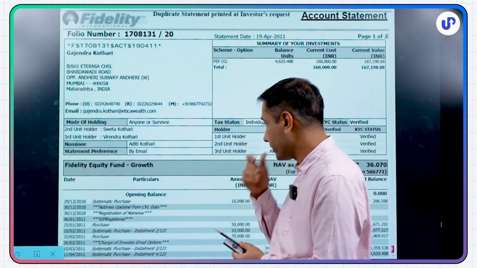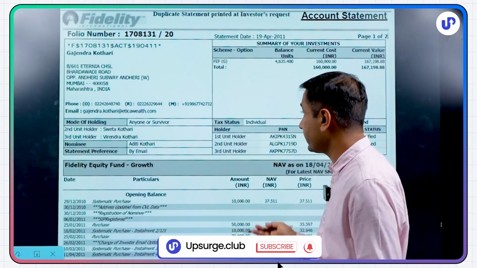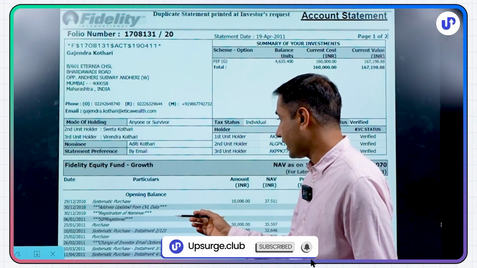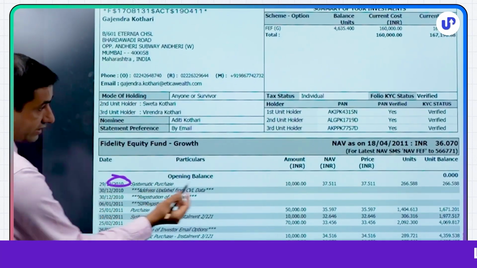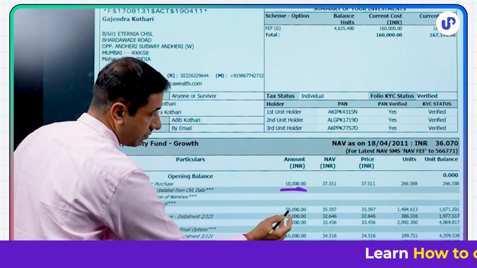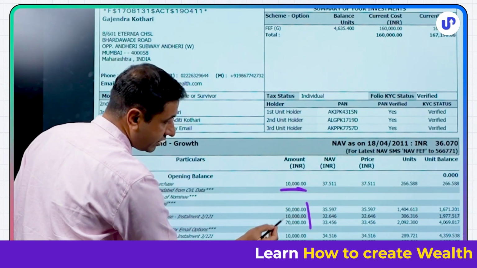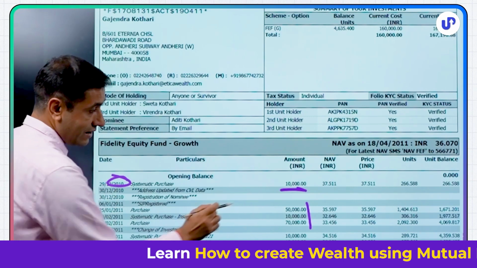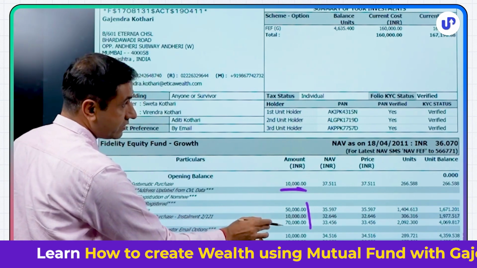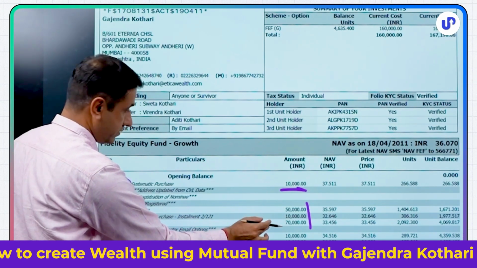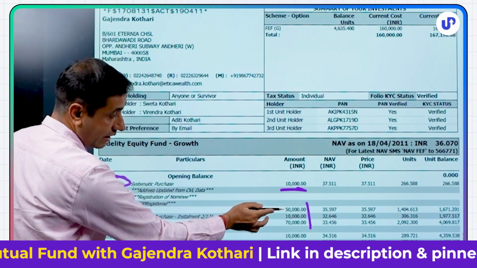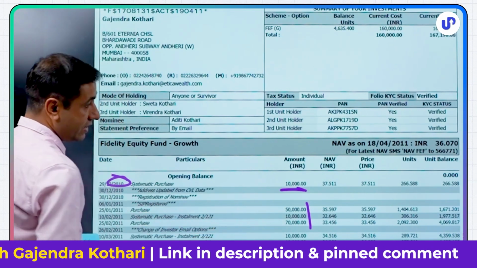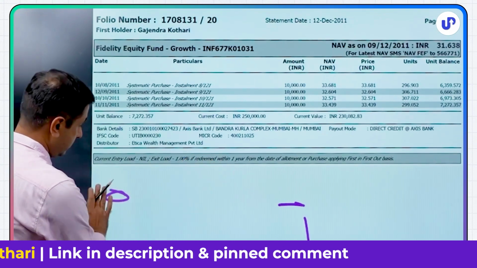My daughter was born on 24th December 2010, and immediately I started an SIP in her name, as you can see here, 2010, 10,000 rupees I started. Then a month later, her naming ceremony was there, 50,000 and 70,000. I thought this was her money, let me not touch it. And I started putting this. And this is a lump sum which I added. And I kept on doing this.